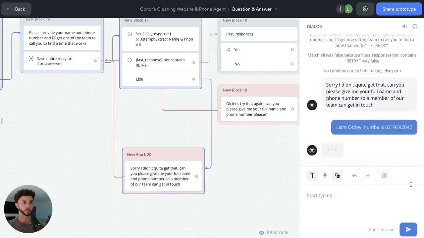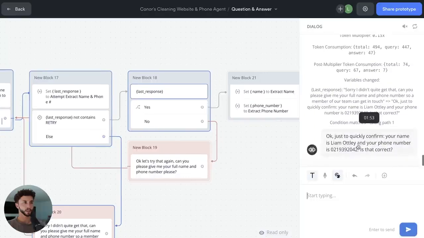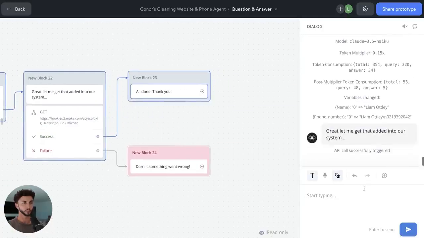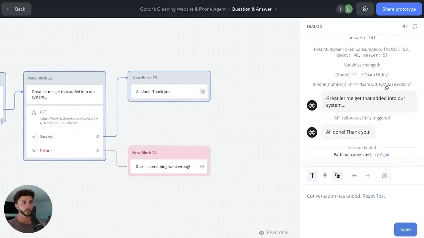That's what numbers look like here in New Zealand. Okay, just to confirm quickly, your name is Liam Otley and your phone number is... Is that correct? Yes, sir. Name and phone number. Oh, what has it done there? Oh, damn. I don't know why, I just want the phone number.